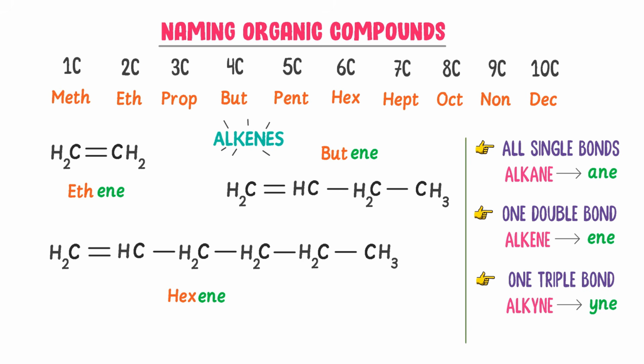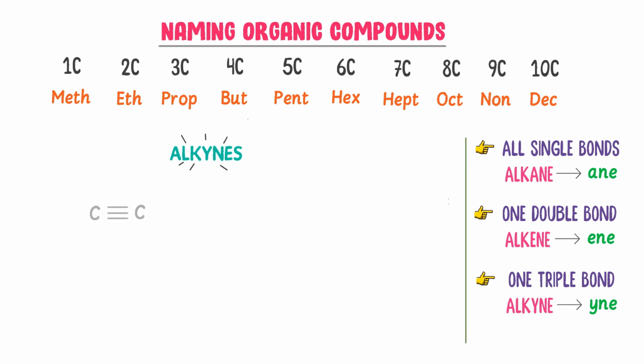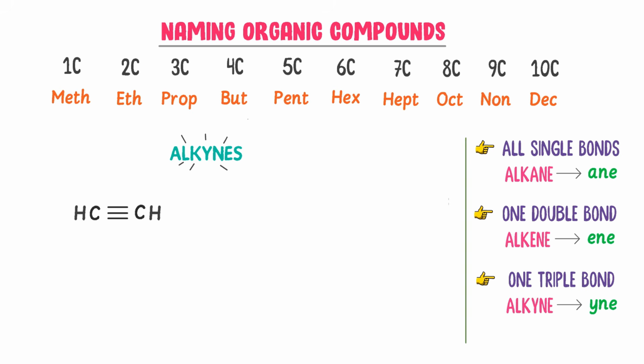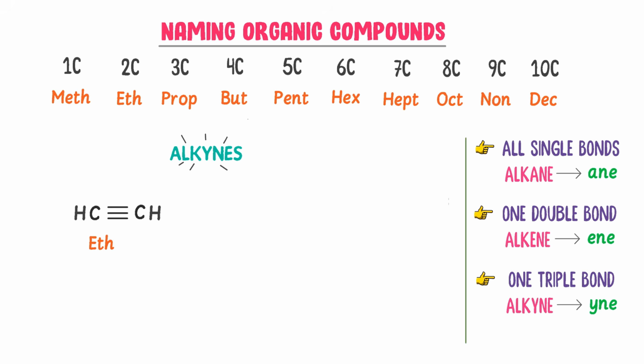Thus by this way, we can easily name alkenes by knowing the number of carbons and double bond present between carbon atoms. Now we are going to learn naming alkynes. For example, consider these 2 carbon atoms having one triple bond. This carbon and this carbon have already formed 3 bonds each, so I write H and H. There are 2 carbon atoms in this molecule, I write eth. Also there is triple bond present between carbon atoms, it is alkyne, and we write yne for it,